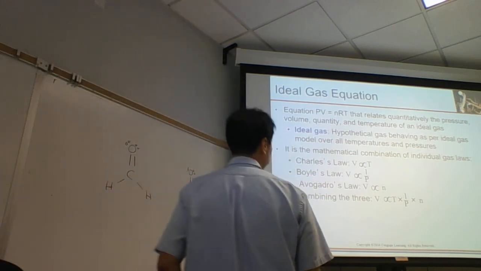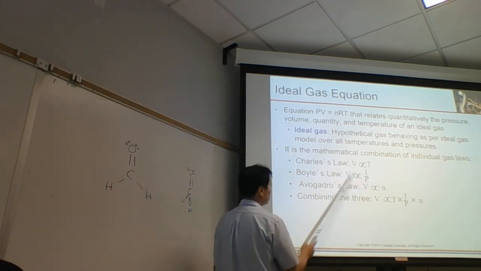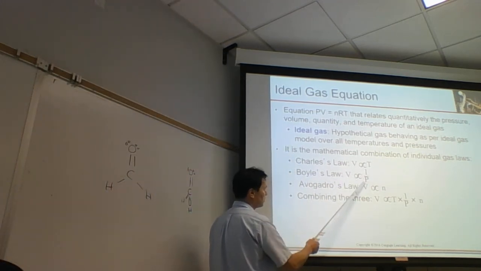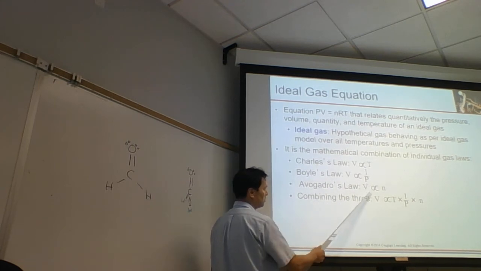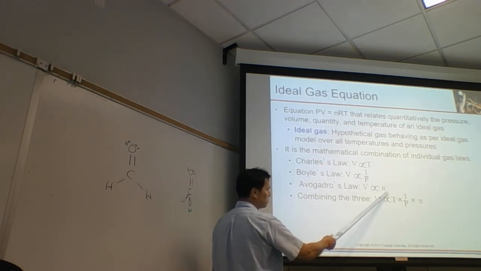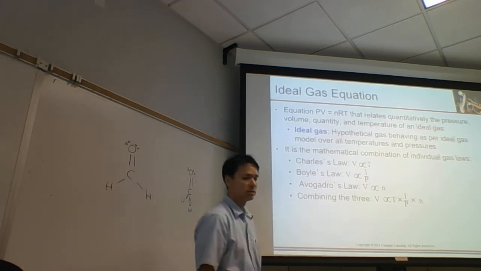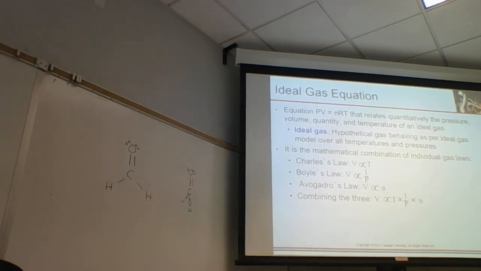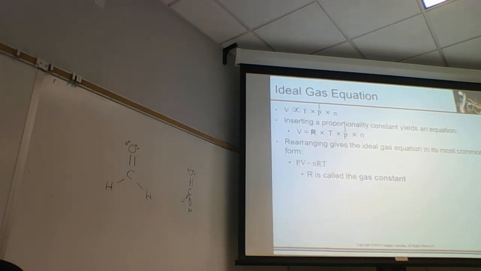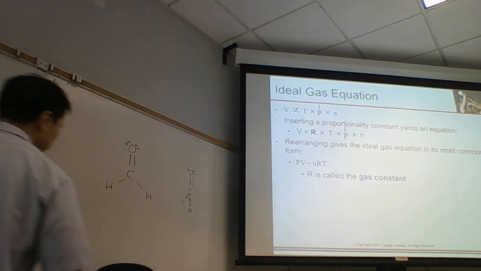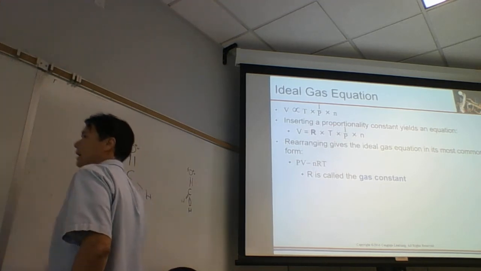And so what we end up with is the 3 laws. Charles' law, volume is directly proportional to temperature. Boyle's law, volume is inversely proportional to pressure. And Avogadro's law, volume is directly proportional to the number of moles or the number of particles. And so if we combine all 3 of these, we get the ideal gas equation. The ideal gas equation is going to look very similar to the combined gas law.